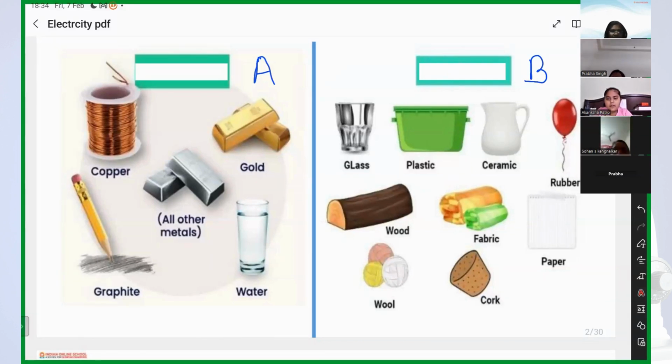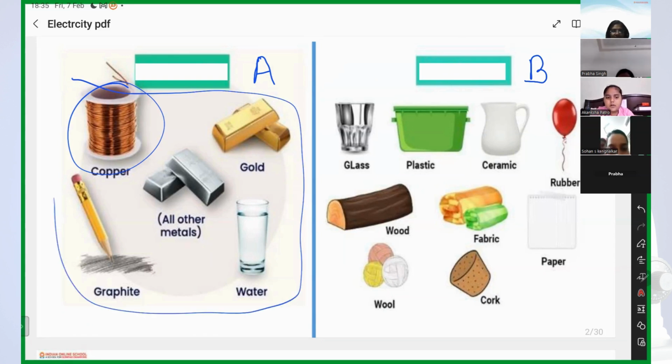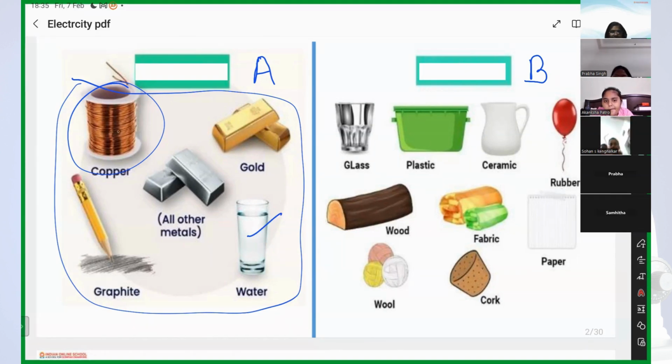Yes, ma'am. A has minerals. All these A side materials are metals. Is water a metal? No. See, copper is a good conductor of electricity, or is it a bad conductor of electricity? Good conductor. Yes. What do you mean by good conductor of electricity, Akansha? It allows electricity to pass through it.